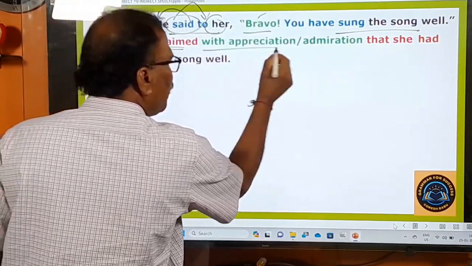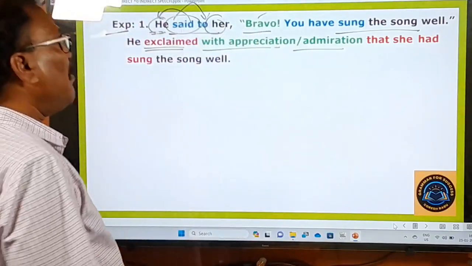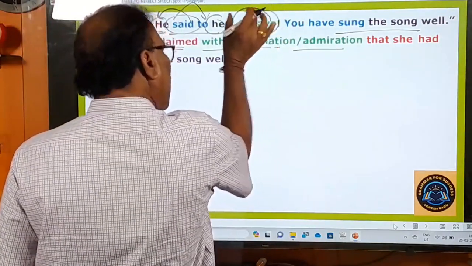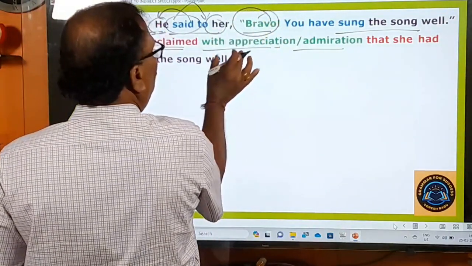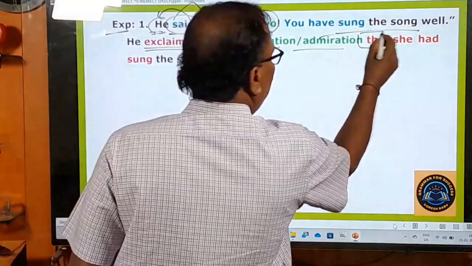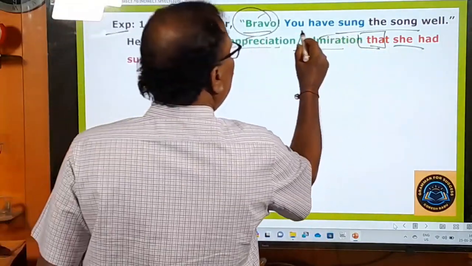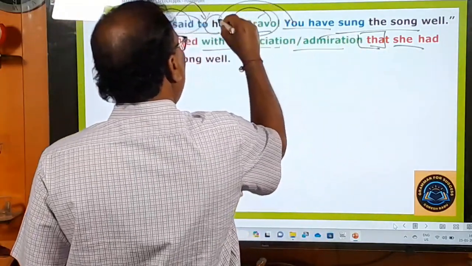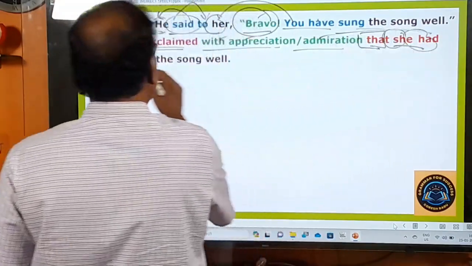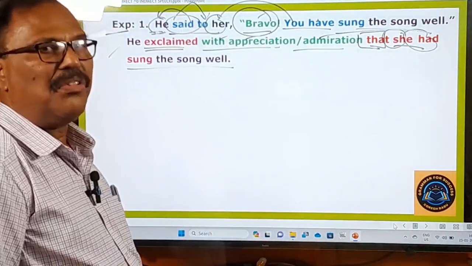That's why with appreciation or with admiration, these words are used here. To bring out the same feeling in the indirect speech also, we are using with appreciation or with admiration. Afterwards, the connecting word that is used here as it is. She had, okay, what is there? You have is there. When you is turned into her, it becomes she. Have is turned into had. Sung the song well, no change at all. This is how we have to change the sentence into indirect speech.